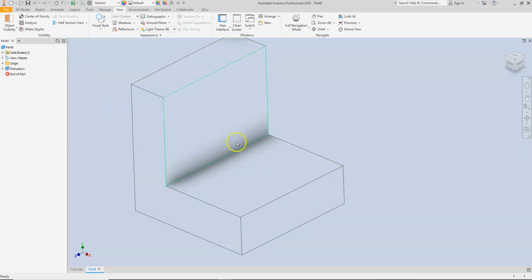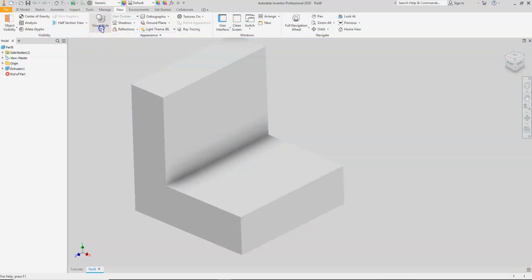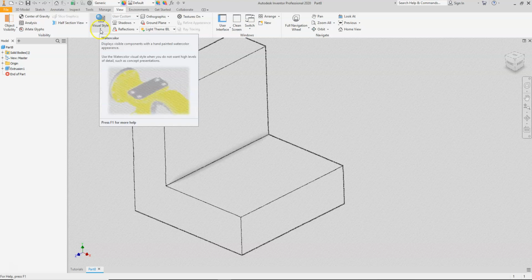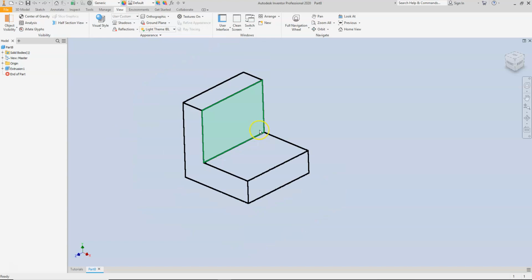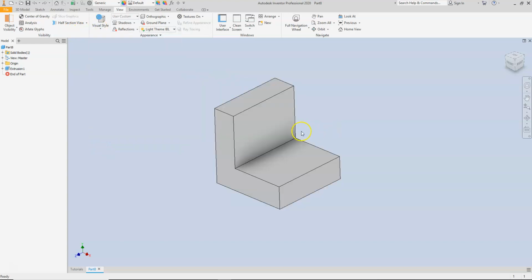with just the visible edges, so you can get rid of that and just have a wireframe, monochrome, very basic. For those that need a little artistic flair, maybe if it's a sketch, sometimes we have to provide sketches of something as a presentation drawing. The watercolor or the sketch illustration makes the part not quite so defined looking, like an actual part. And then there's a technical illustration. So these are display modes. You're free to change that to whatever makes it easy for you to work with.